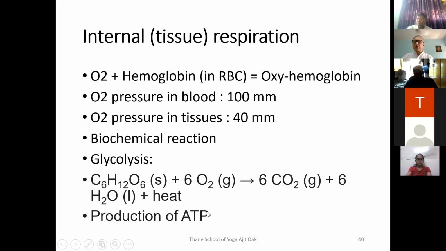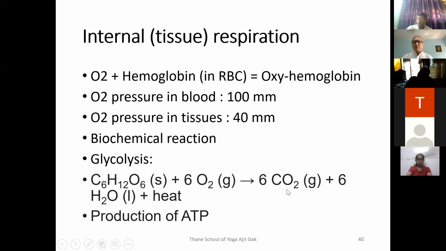ATP is the name of the molecule, it is a complex molecule. So the cell will store the energy in the form of ATP. For formation of ATP, this reaction between glucose and oxygen is required, glycolysis. Then only the ATP will be produced. There is another mechanism which we will not discuss here. It's called an anaerobic mechanism, where without oxygen also they will produce ATP, but to a much lesser extent as compared to the process with the help of oxygen.